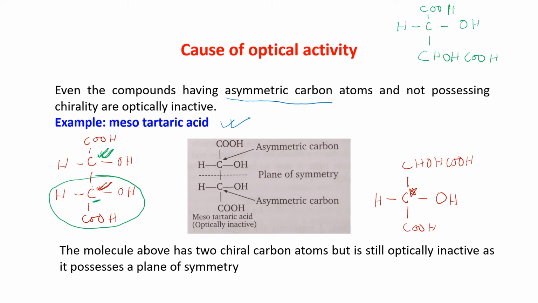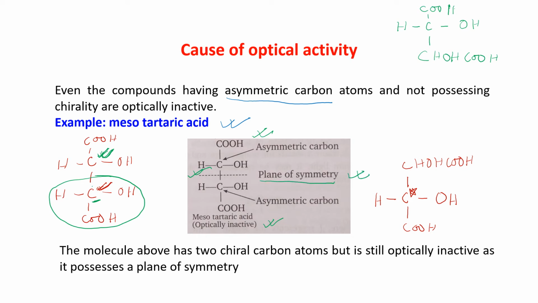Why, you know? Because if we draw a plane from here, this particular dotted line, this is a plane of symmetry. If a plane of symmetry can be drawn from here, then you can see that the upper part and the lower part are mirror images of one another. That means this molecule has two chiral carbon atoms, but it is still optically inactive as it possesses a plane of symmetry.